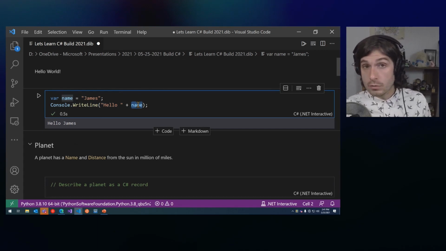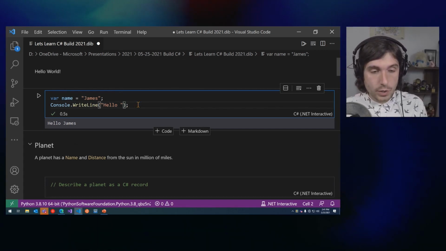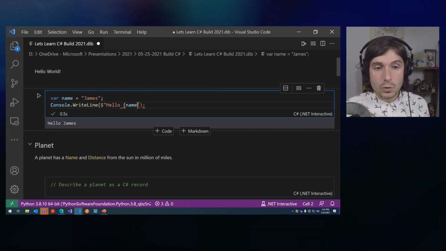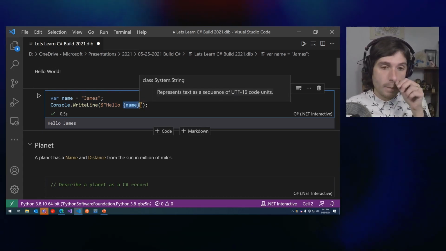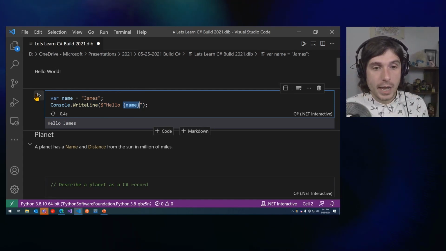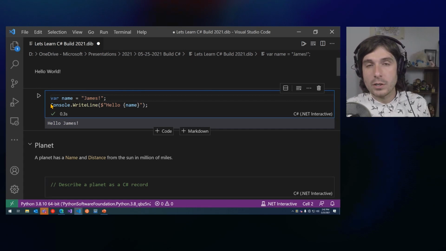There are a bunch of new features that are really great about C# too, like string interpolation. This is really popular in many programming languages. But what it enables me to do is use this special syntax here, these little squigglies here, that enable me to put that variable directly in line. So now when I run it, I get hello James again. Let's put hello James with an exclamation point so you know it's different.